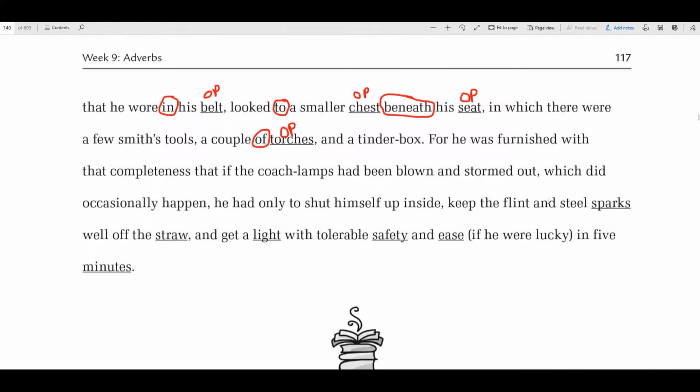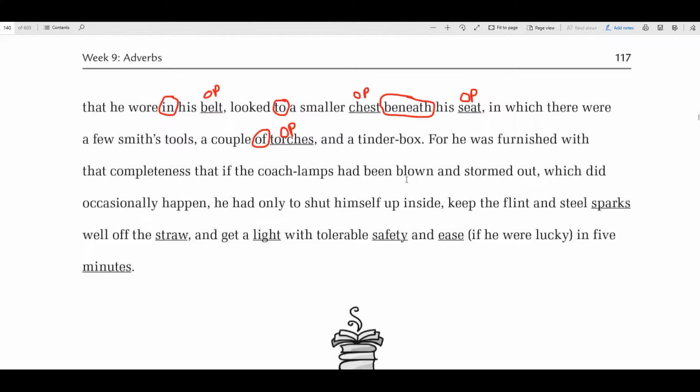All right, let's find, I don't see a preposition here. Now this is, but nothing's underlined. We just have to do what's underlined. All right, so let's find a verb. Keep, this is a long sentence. Keep, okay, who or what keep would be he. This would be your subject.